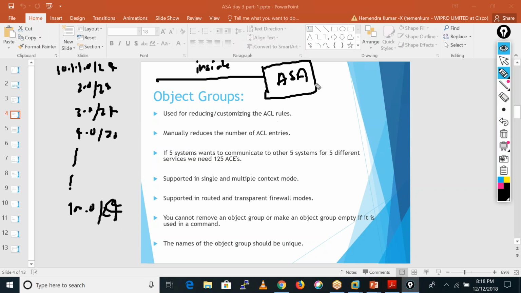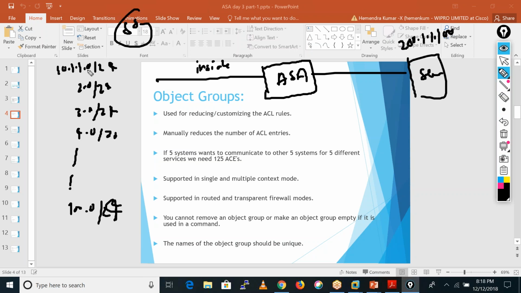Now you are having one server in outside, and this server has IP address 200.1.1.100. Now if you want to give access to this server for around 50 networks, from 1.0 to 50.0, you have to write the ACL.